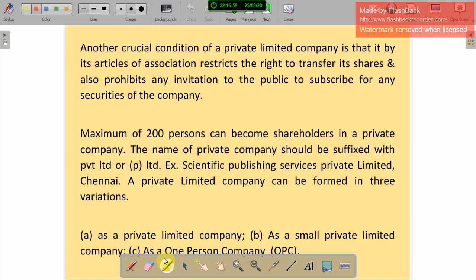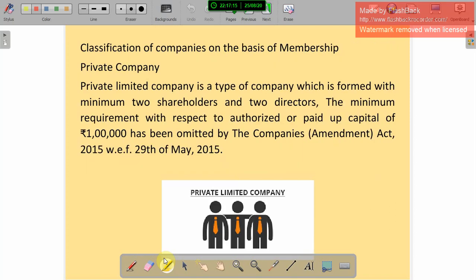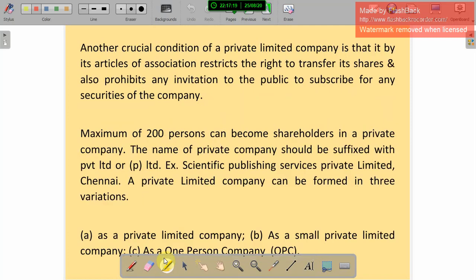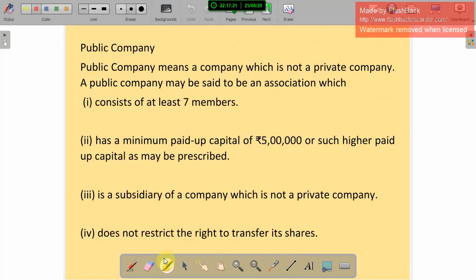A private limited company can be formed in three variations: as a private limited company, as a small private limited company, or as a one-person company. That is the private limited company in the classification on the basis of membership. The second one is the public company.